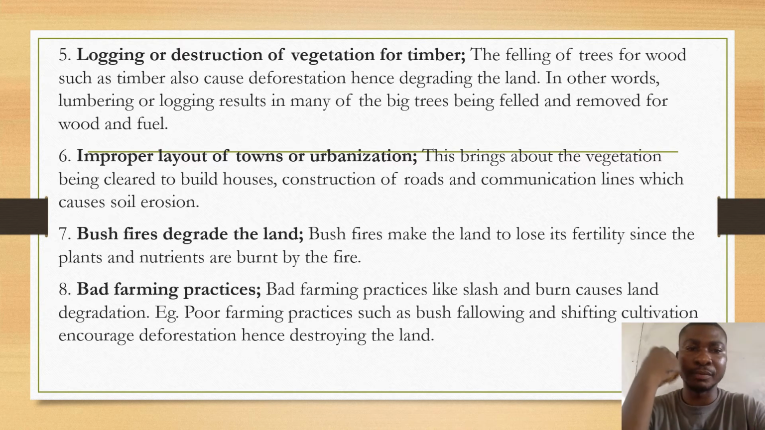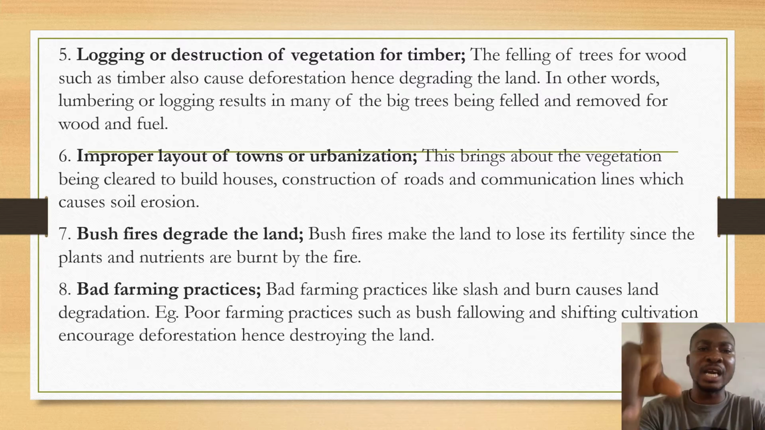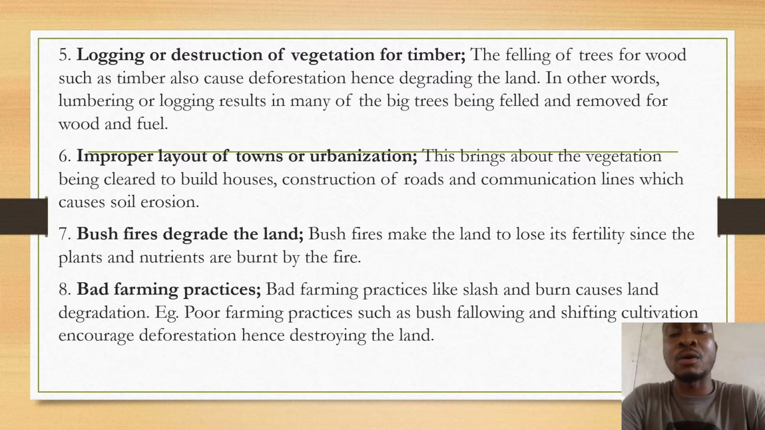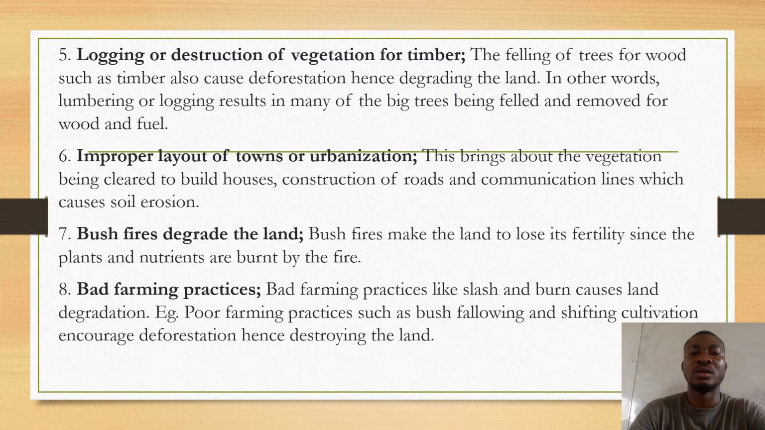Therefore, the sixth point is improper layout of towns or urbanization. This brings about the vegetation being cleared to build houses, construct roads and communication lines, which causes soil erosion. We are saying that improper layout of towns or urbanization causes this.